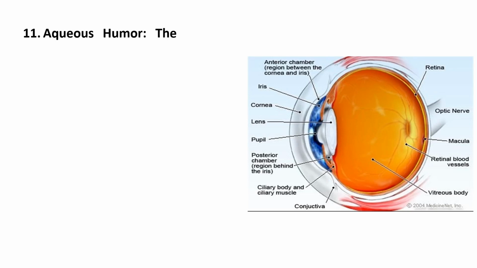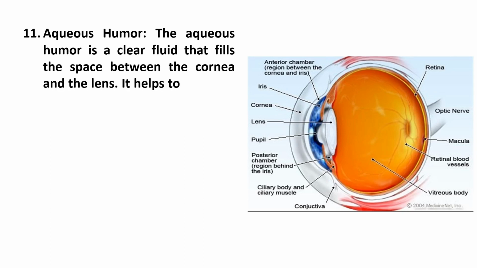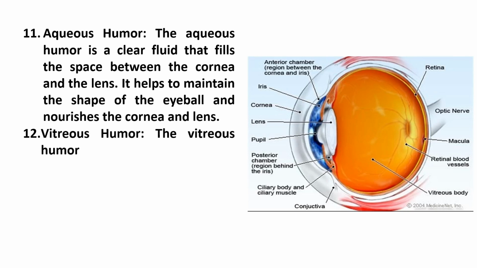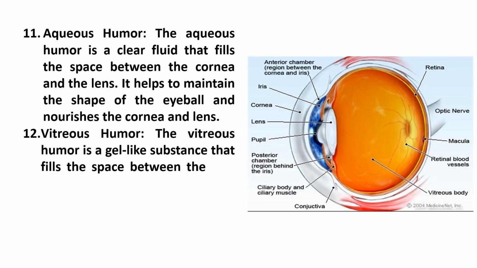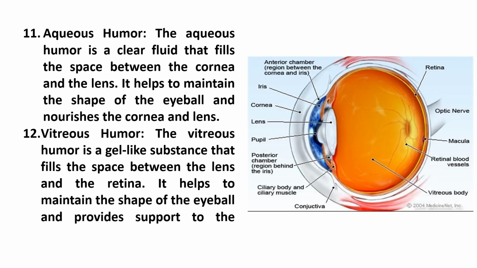Aqueous humor. The aqueous humor is a clear fluid that fills the space between the cornea and the lens. It helps to maintain the shape of the eyeball and nourishes the cornea and lens. Vitreous humor. The vitreous humor is a gel-like substance that fills the space between the lens and the retina. It helps to maintain the shape of the eyeball and provides support to the delicate structures within the eye.